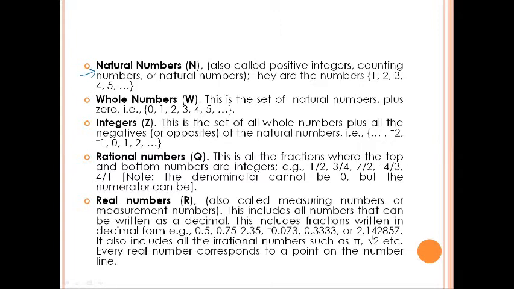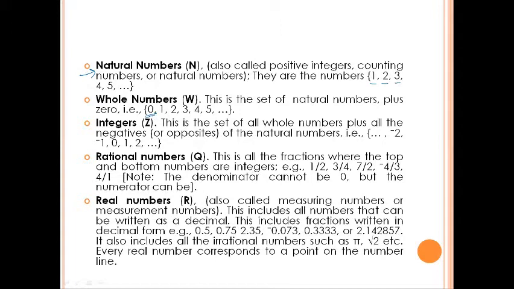These are the numbers that start from 1 and go forward 1, 2, 3 up to infinity. If you add just one extra digit to these numbers, that is 0, you get whole numbers, right?